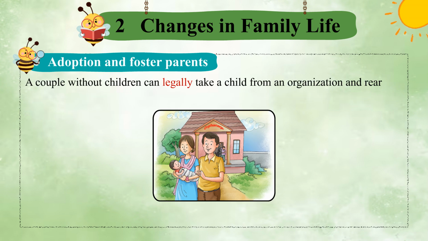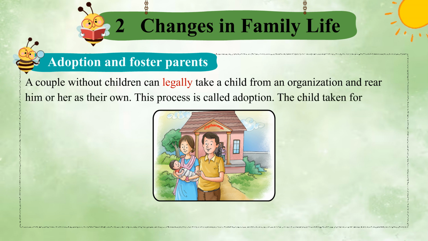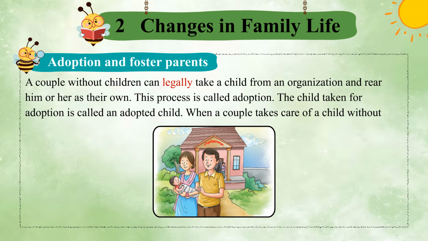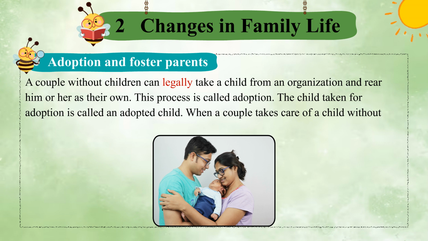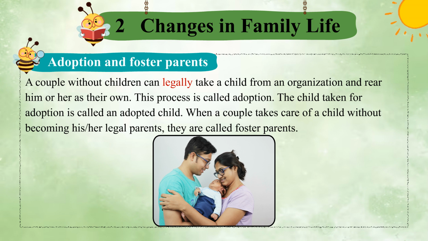A couple without children can legally take a child from an organization and rear him or her as their own. This process is called adoption. The child taken for adoption is called an adopted child. When a couple takes care of a child without becoming his or her legal parents, they are called foster parents.